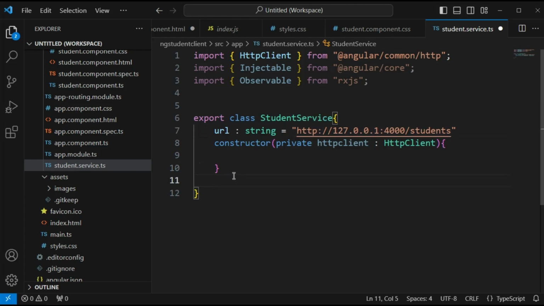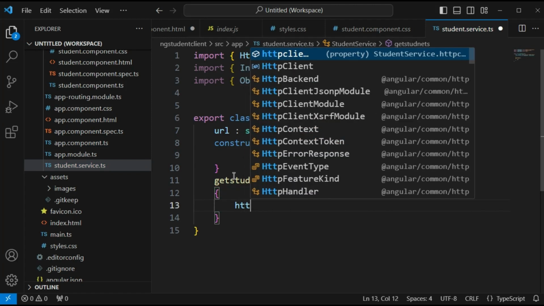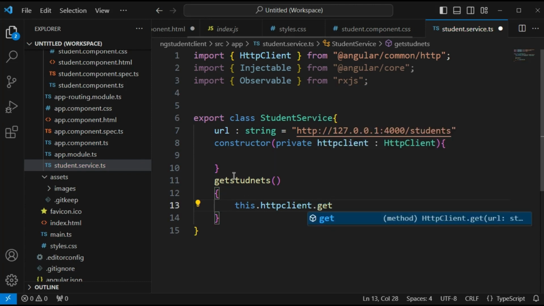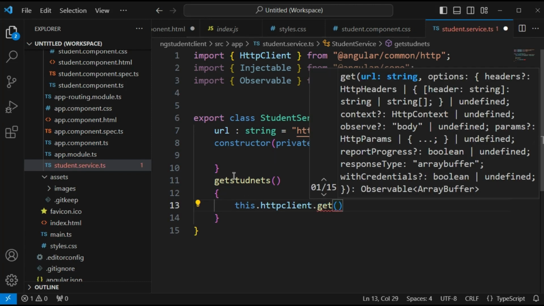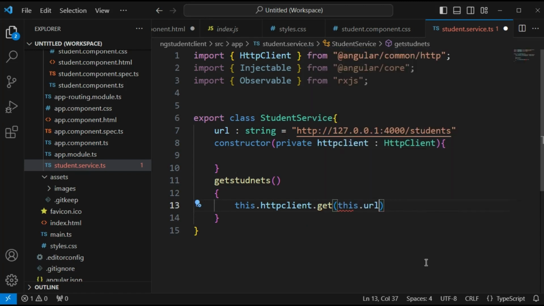Then I am going to define the function getStudents. Here I am going to call http.get of our URL, this.url. This should return some value, so I am going to save it as let stud equal to this dot. Then I am going to return this. Now save the changes here.